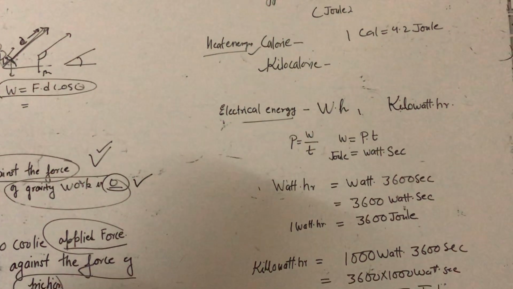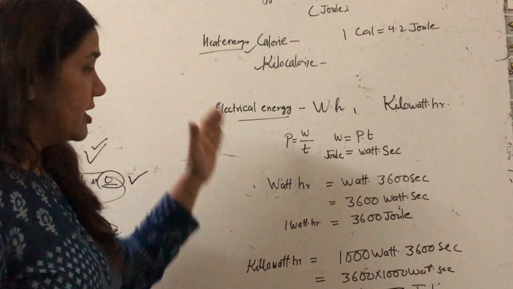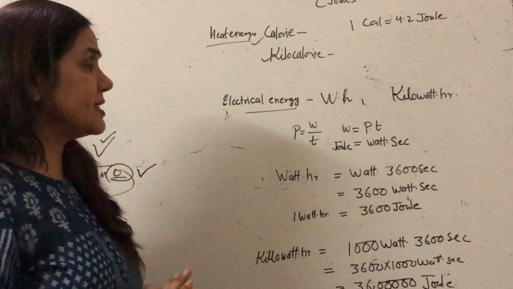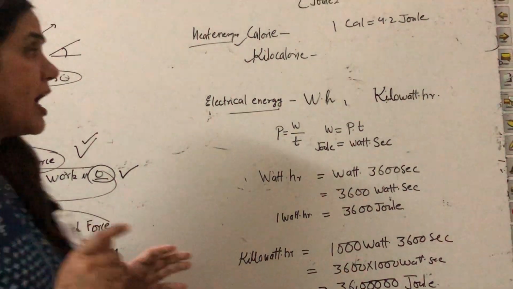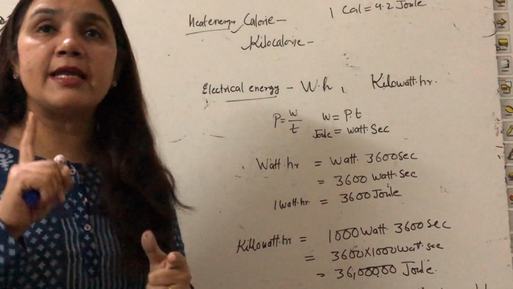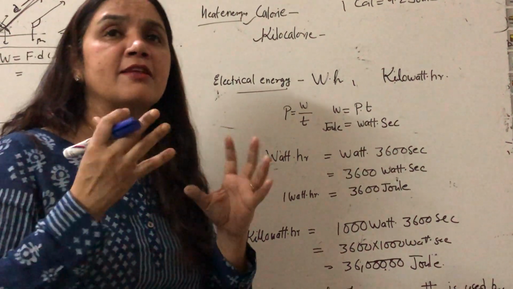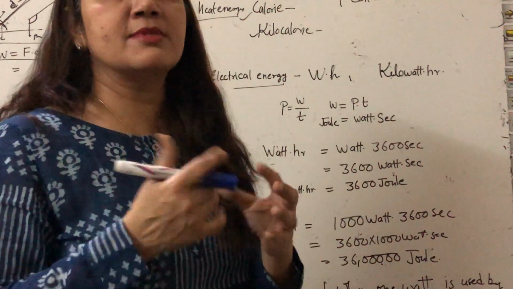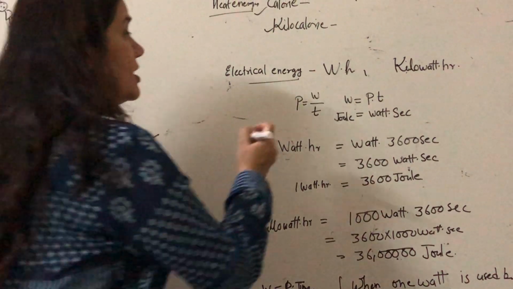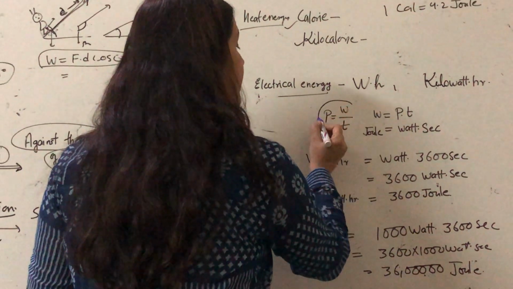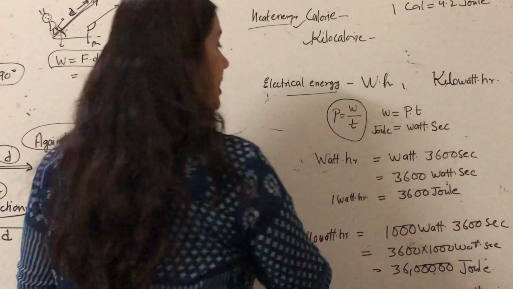One more energy, that is electrical energy. Try to understand this unit. I have already explained that energy and work, always try to understand in the form of parallel terms. Both are complementary. You know that power is equal to work upon time.